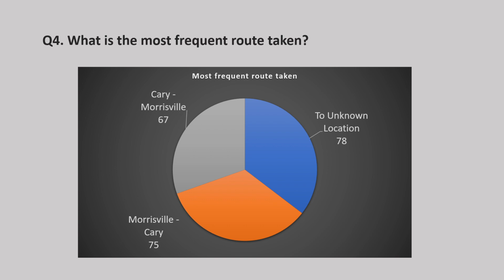I kept it as it is, and we can find out that there were 78 trips taken to an unknown location, Morrisville to Kerry there were 75 trips, and Kerry to Morrisville 67 trips. I have only taken the top 3 because this looked more appropriate. So Kerry to Morrisville is the most frequent route taken.